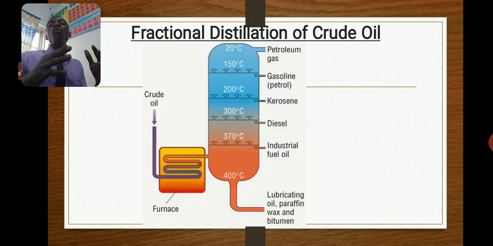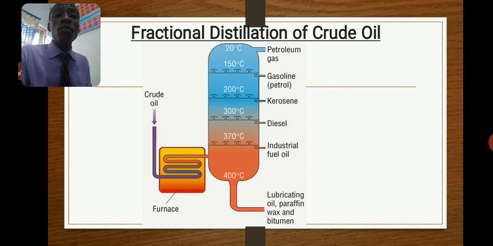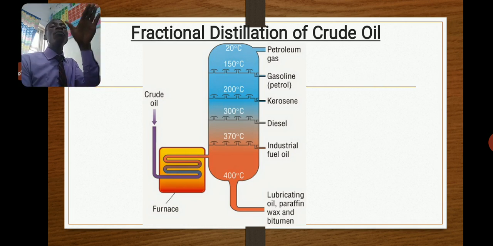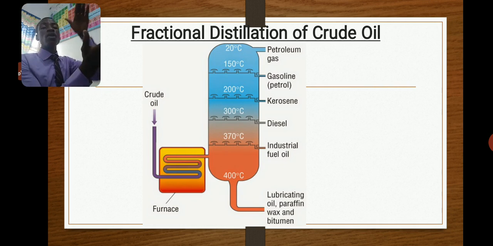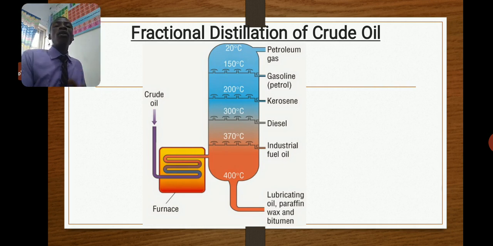Now, when this petroleum, which is crude oil, is formed, like I've said, you see natural gas on top of it. The petroleum is a mixture of various hydrocarbons. Hydrocarbon means compounds that consist of only carbon and hydrogen alone. So these are the components of petroleum.